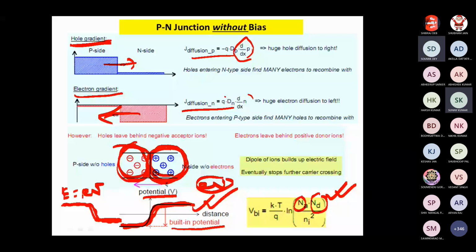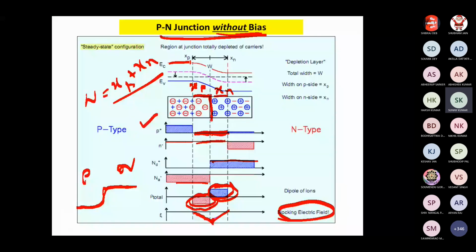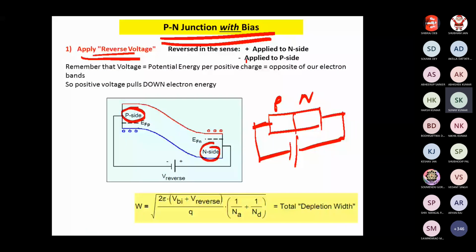So that's why when you see the band diagram of a PN junction, we draw the energy band diagram of this type, because this is the energy. When you apply the reverse bias, the barrier will increase.